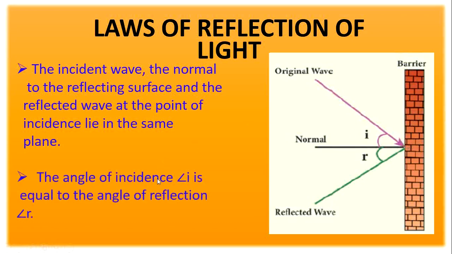And then the second law: the angle of incidence is equal to the angle of reflection, R. When we measure the angle between the incident ray and the normal, it is known as the angle of incidence. And when we measure the angle between the reflected wave and the normal, it is known as the angle of reflection. So when we measure angle I and angle R, both are the same. For example, if the angle of I is 45 degrees, then angle R is also 45 degrees.